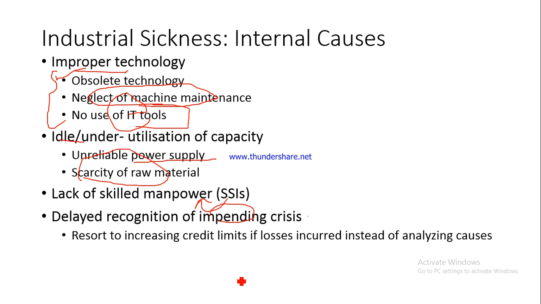And what will they resort to then? They will resort to increasing credit limits. They will ask their banks or financing agencies from where they are getting their loans for higher credit limits. Instead of trying to find out the actual cause, which could be that the product is not to the liking of the customer, the product does not satisfy the customer. So they are not actually able to understand the underlying cause and they resort to increasing credit limits. Ultimately, since the customer does not like the product, they are still not able to sell their product and the losses that they incur keep on ballooning year after year. So the losses increase and ultimately the enterprise goes sick. It becomes a sick enterprise.